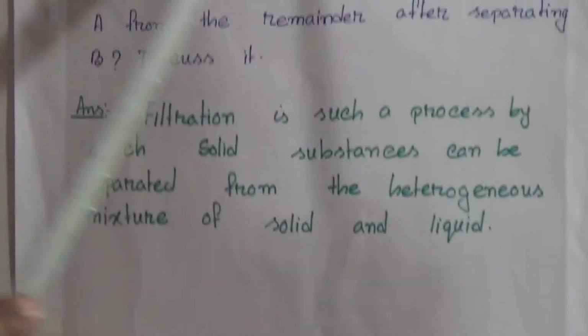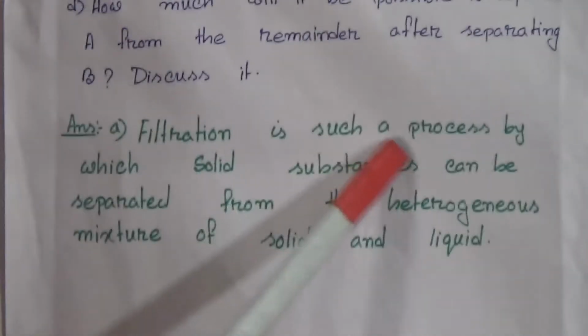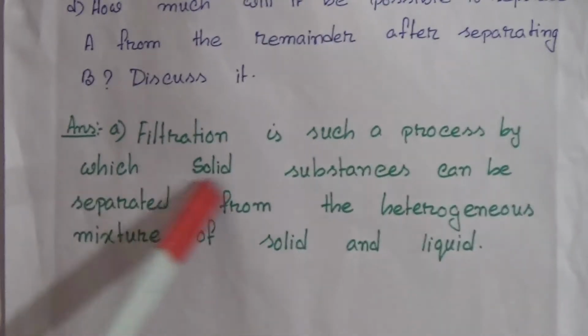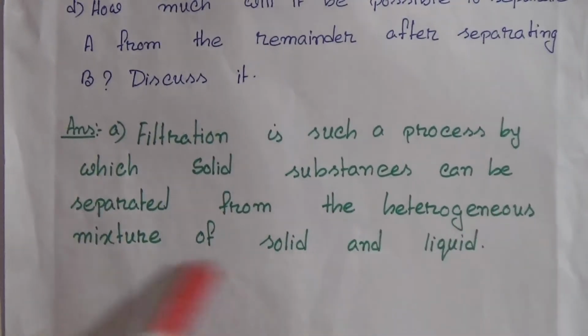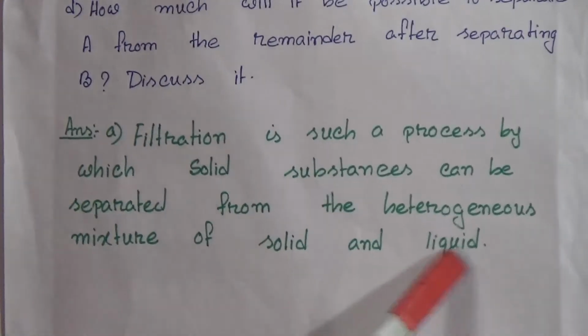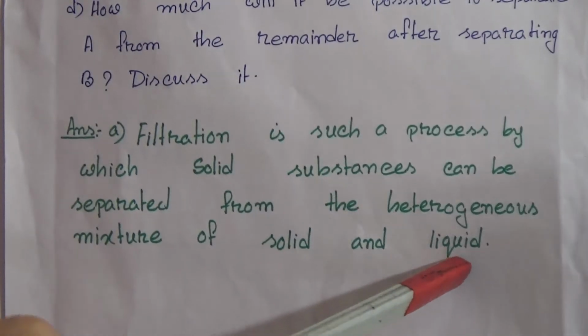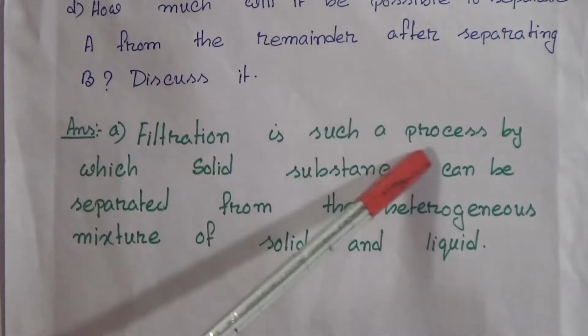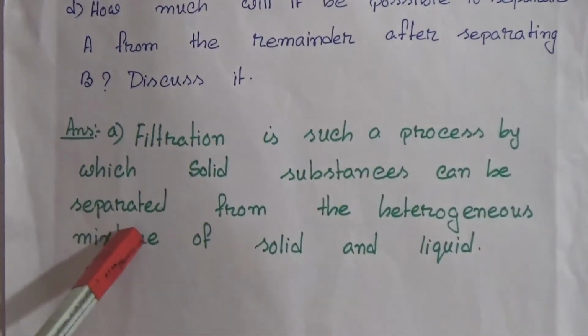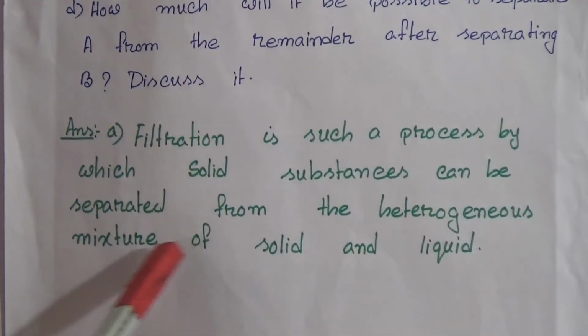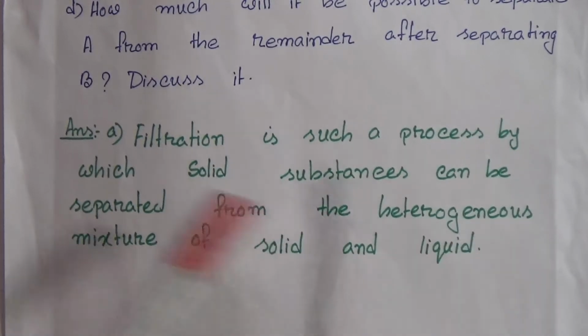Answer A, what is filtration? Filtration is such a process by which solid substances can be separated from the heterogeneous mixture of solid and liquid. My dear students, again I repeat, filtration is such a process by which solid substances can be separated from the heterogeneous mixture of solid and liquid.